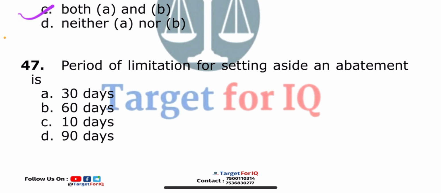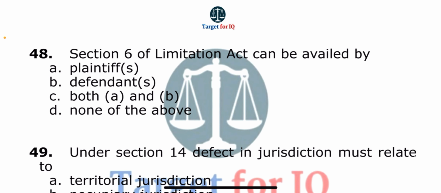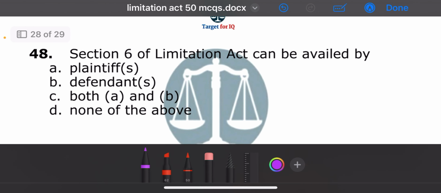Next question, period of limitation for setting aside an abatement is. The options are A, 30 days, B, 60 days, C, 10 days, or D, 90 days. The correct answer is option B, 60 days. Next question, section 6 of Limitation Act can be availed by. The options are A, plaintiff, B, defendant, C, both A and B, or D, none of the above. The correct answer is option A, plaintiff.